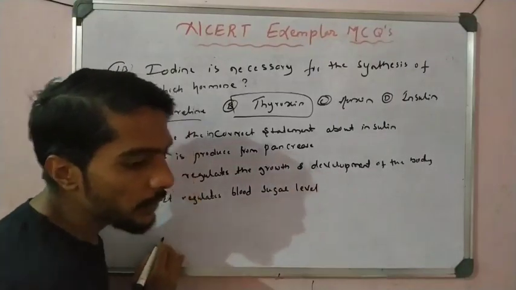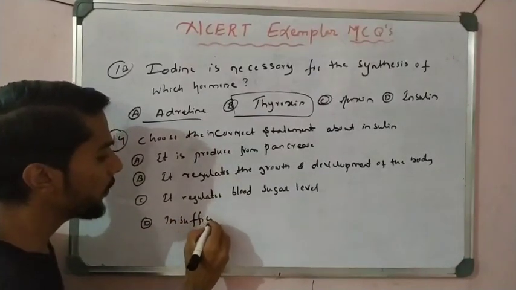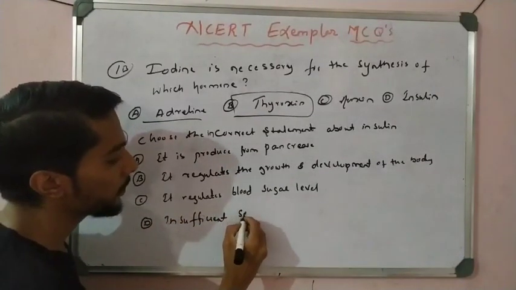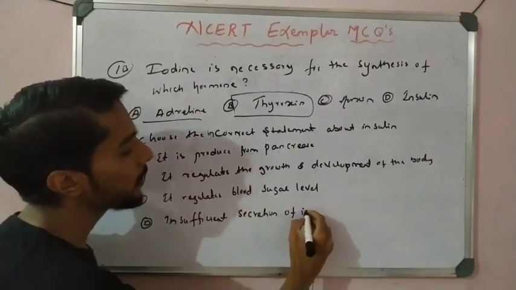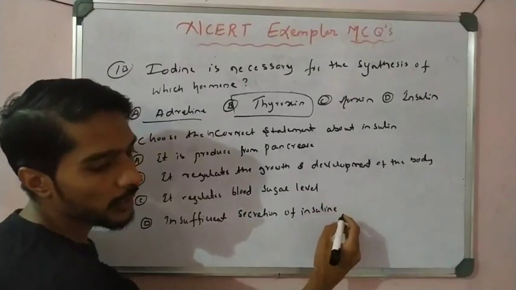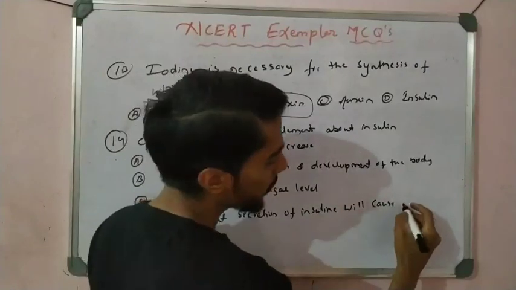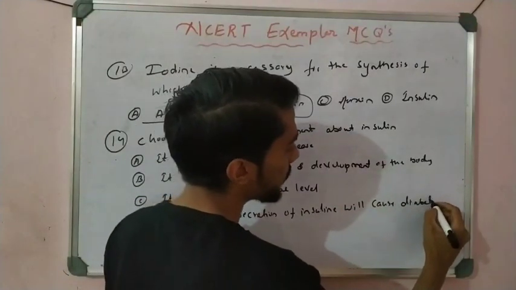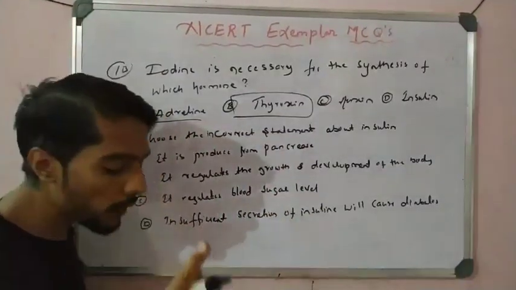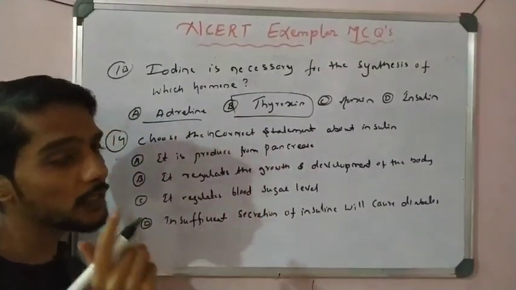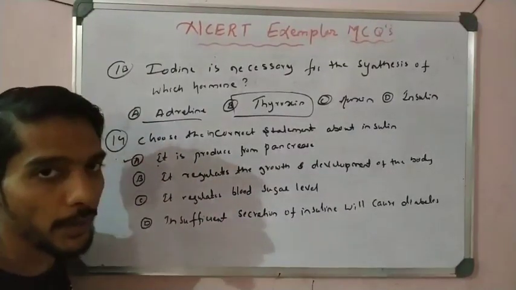Option D, insufficient secretion, with deficiency of insulin, will cause diabetes. Let's see which is the incorrect statement. Only three statements are correct, one is wrong. Let us see. Insulin is produced by the pancreas, correct? Right?